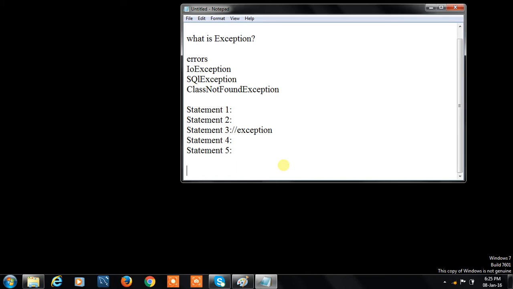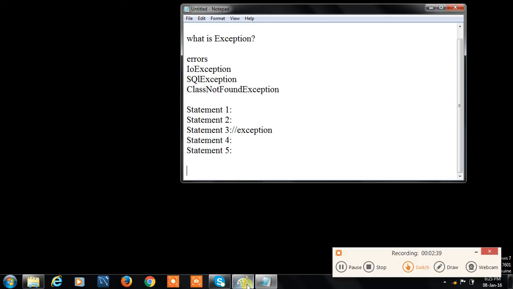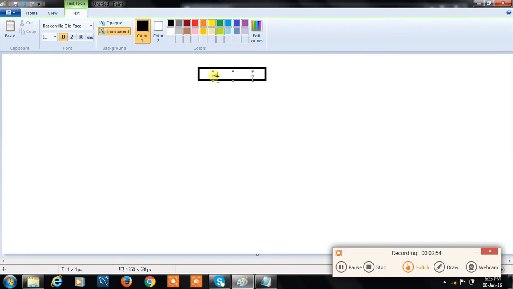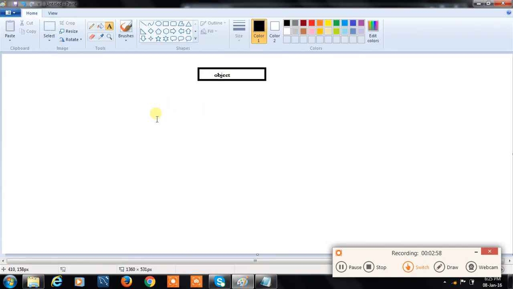Now see the hierarchy of exception. The Object class is the main class, the parent class for every class in Java.